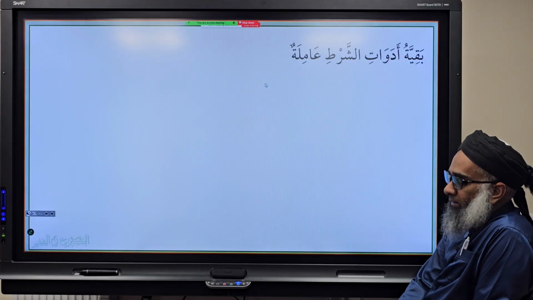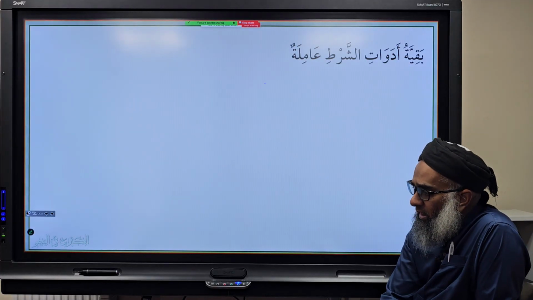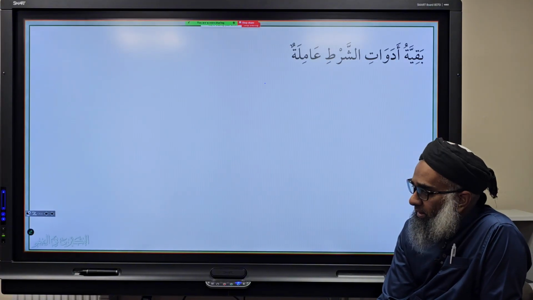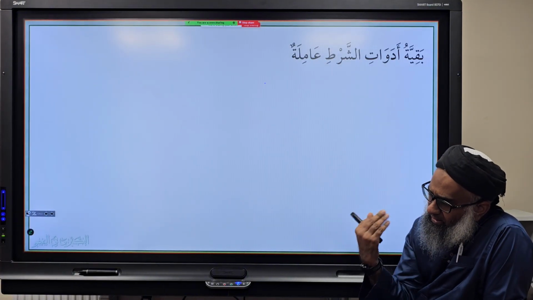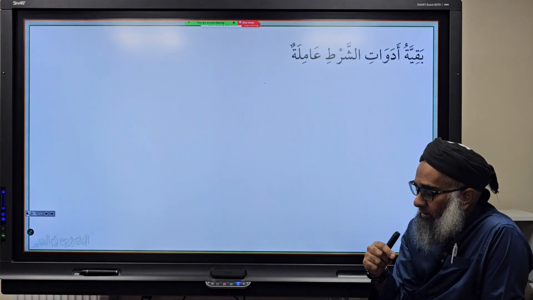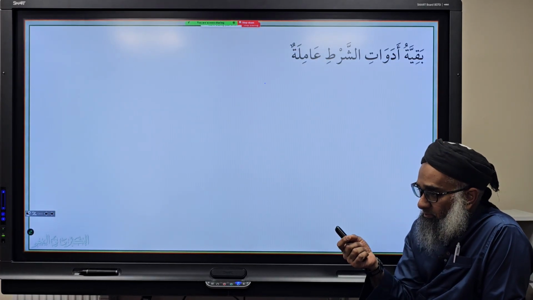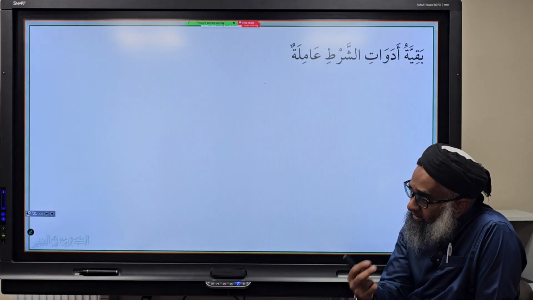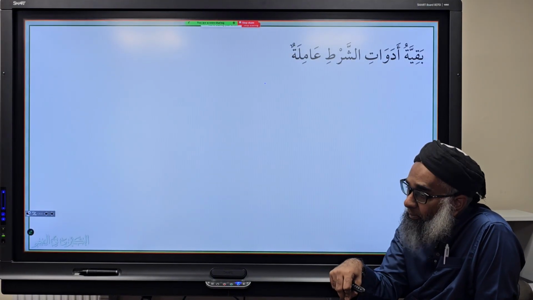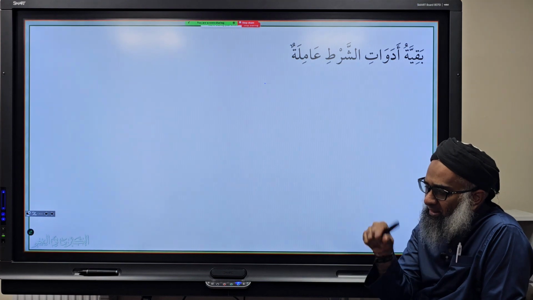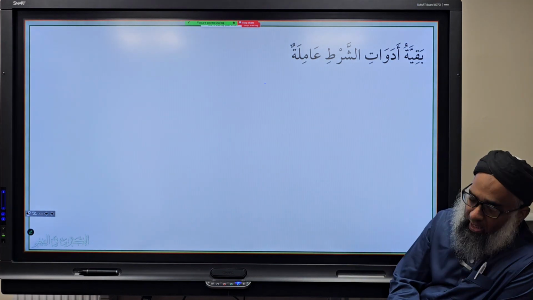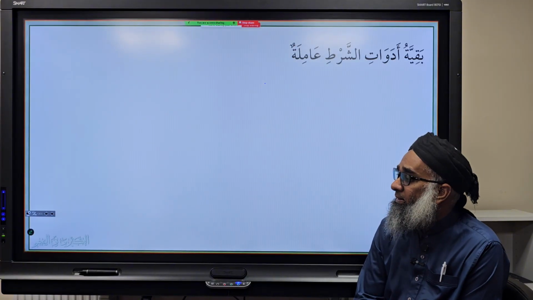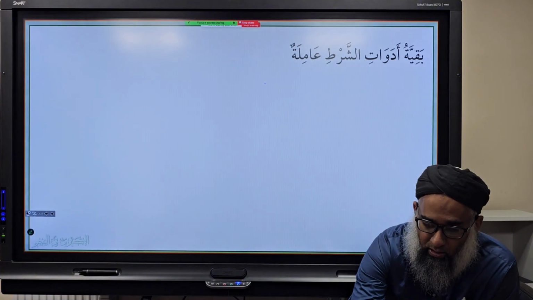Okay? And we mentioned here lawla, lawma, amma, shartiyya. These are all adat wa shart. The other adat wa shart: in, man, mata. Those are also shart, isn't it? But those are amil. We're discussing what? Here this section is ghayr amil. So two types of shart, amil and ghayr amil. So the shart amil will come in its own position, or has already come, I think. It's already come. And this is ghayr amil, adawatu shart.